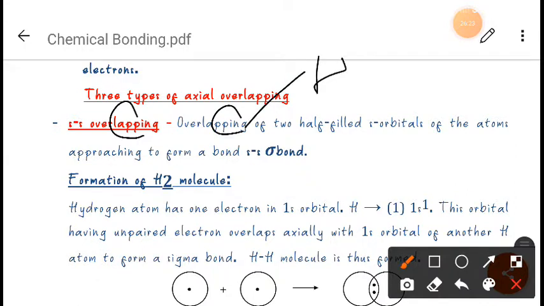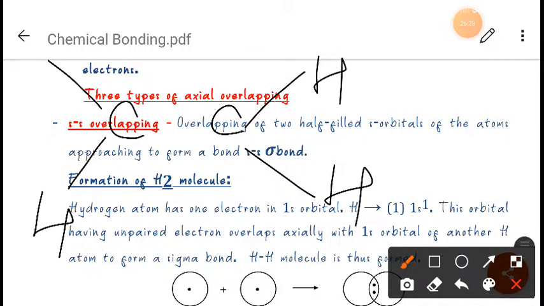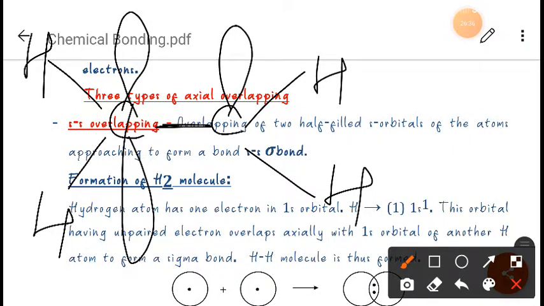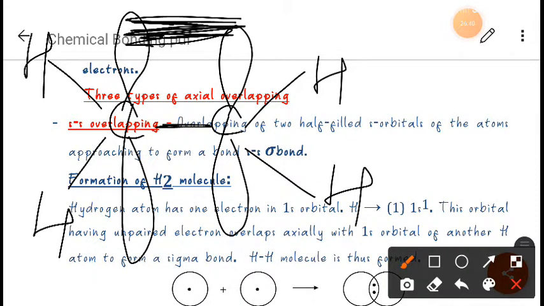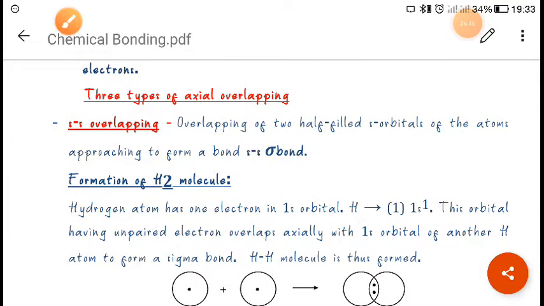Suppose this is hydrogen here, and another hydrogen is here. What will happen is that one sigma bond will form first. Suppose this is the orbital here, and this is the orbital of the other. They will overlap with each other and form a pi bond, okay. So I hope you have understood what a pi bond is, right?